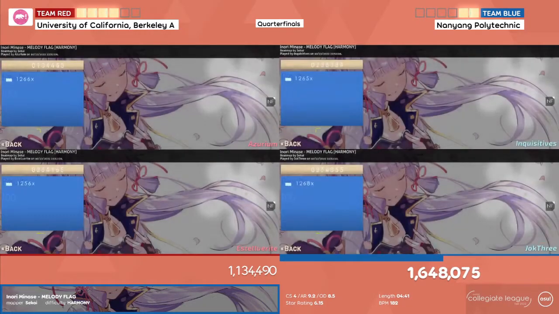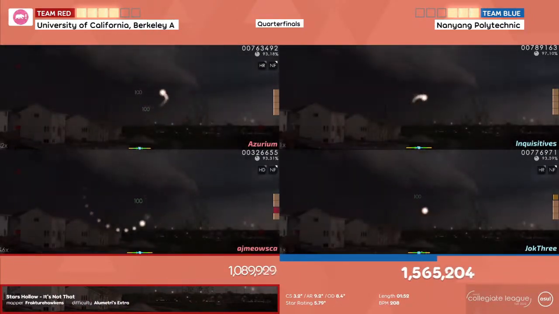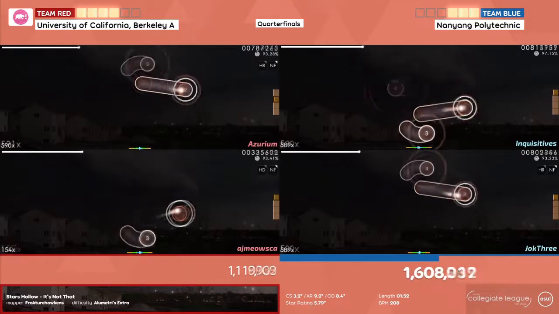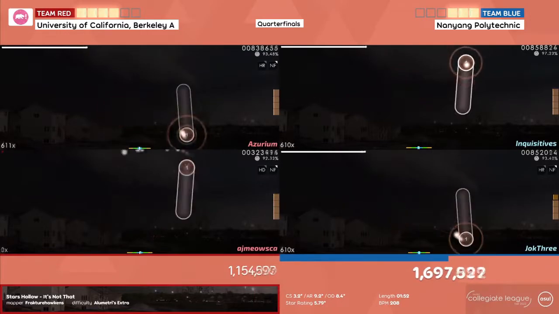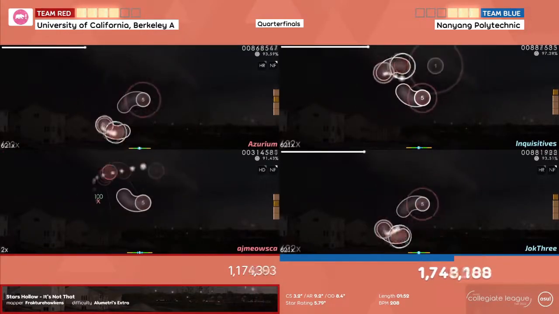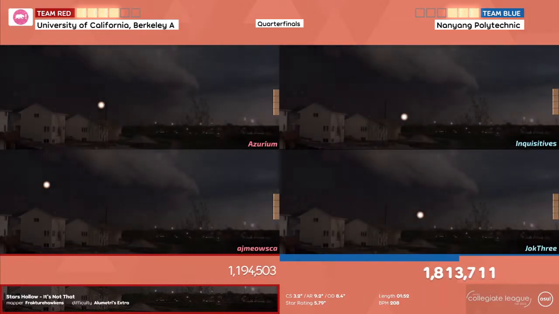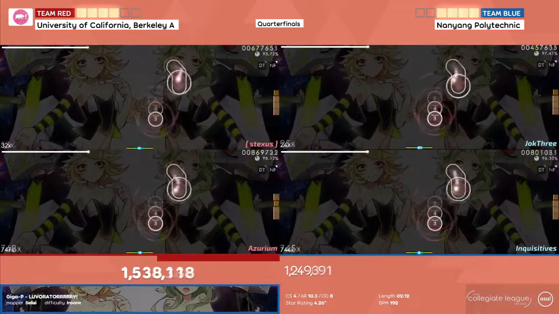Well, now we get to see if there was a miss. Hmm. Yeah, AJ Miauska practically giving up seeing the score at that break in the map. Yeah. Sexus and Jock3 going to be trading.